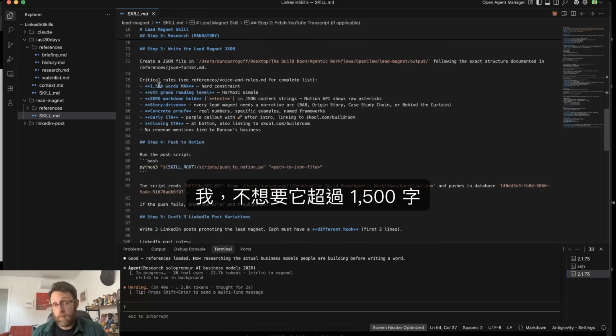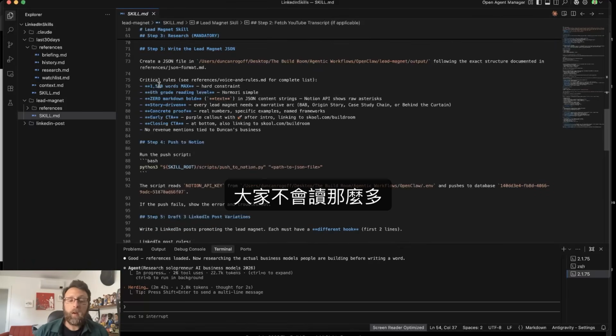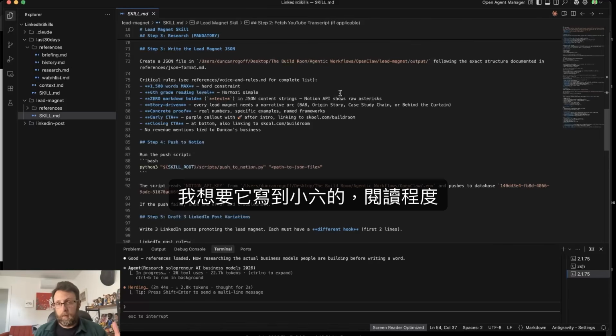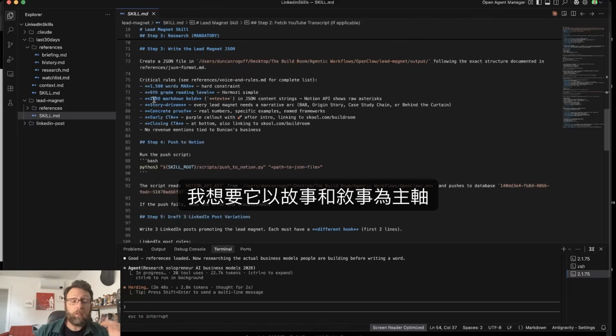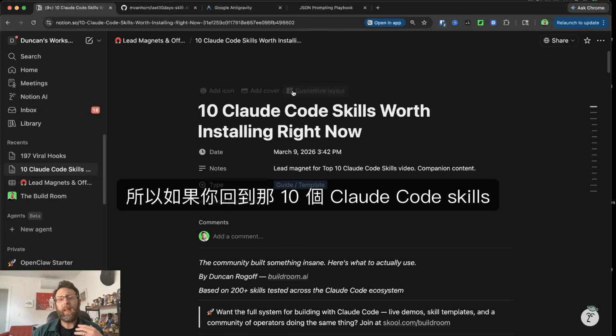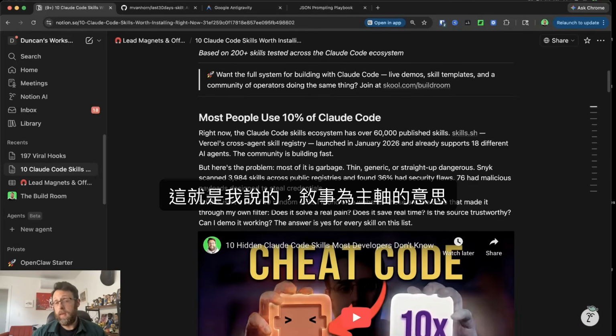But here are some hard constraints that I baked into it. I don't want it to be more than 1,500 words. People don't read that much. I want it to write at a 6th grade reading level, keep everything as simple as possible, not a lot of jargon. I want it to be story and narrative driven. So if we come back into the 10 Claude Code skills, this is what I mean by narrative driven.